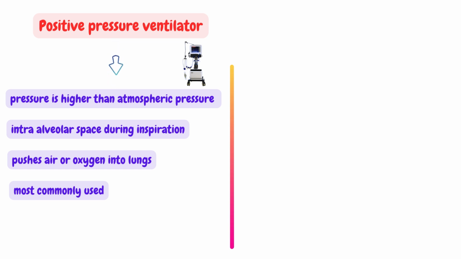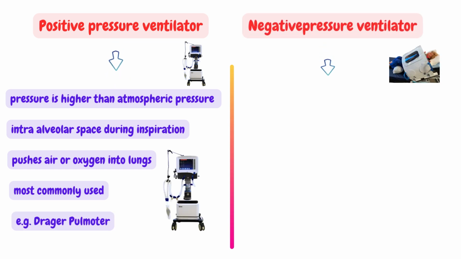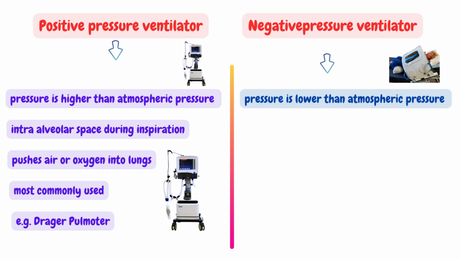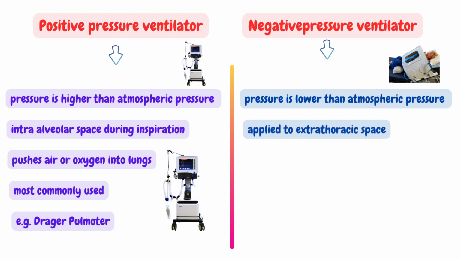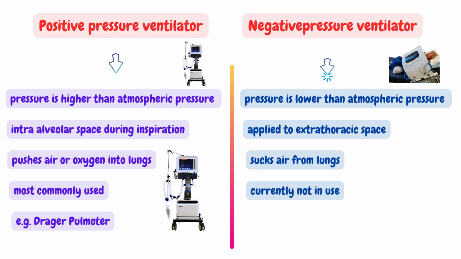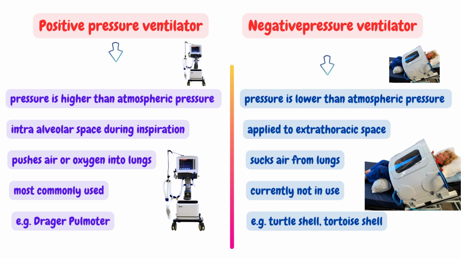An example is the Drager Pulmotor. In a negative pressure ventilator, pressure lower than atmospheric pressure is applied to the extrathoracic space during inspiration. In this, a vacuum or negative pressure is created around the chest. It causes chest expansion. Simply, it sucks air into the lungs. It is currently not in use. Examples are the turtle shell and tortoise shell.